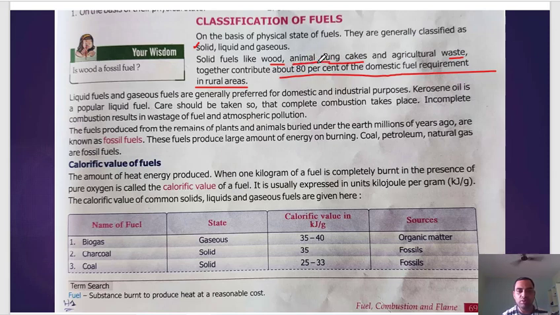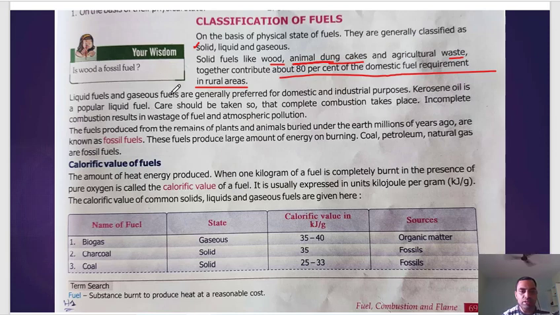Imagine you are cooking something with cow dung. Yes, in rural areas people do this. If they are using these sources of energy, lots of poisonous gases come out and it may harm their lungs. As a result, it affects their quality of life. To reduce that, the government has taken this step. However, we will continue this one.